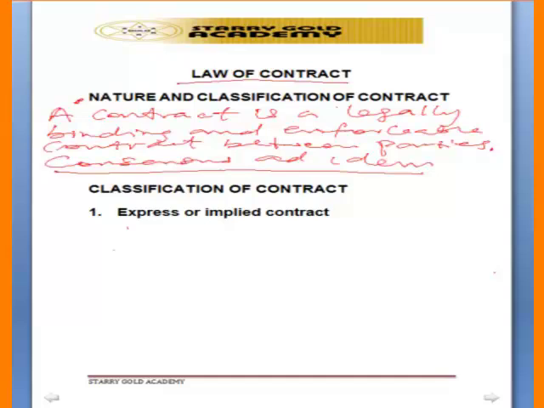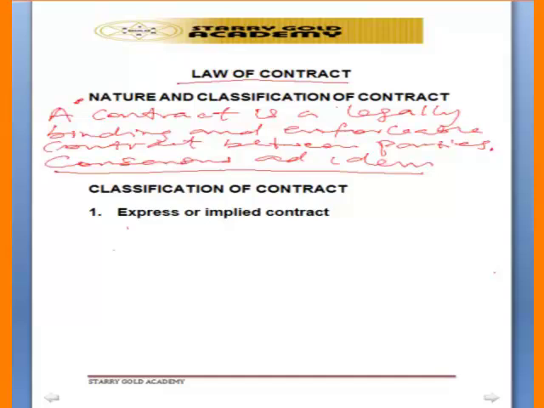The two minds of the parties, it is not only by what they are saying, either what they have written down or what they are saying with their mouth, but also their minds must follow whatever they are saying. That means that whenever they are agreeing on a particular thing, there must be an agreement through words or through written document, and also through the mind. So the minds of the parties must agree together.